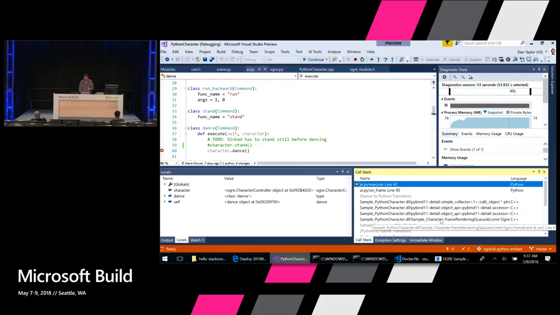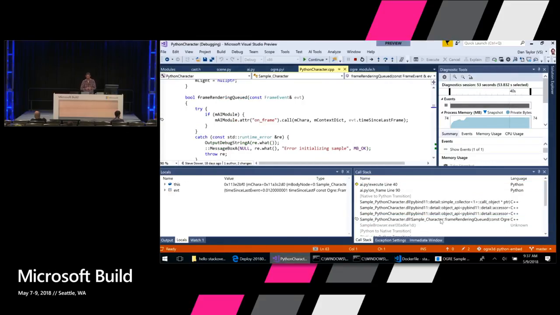I can also double click on one of the C++ frames here. This is where it's loading from C++ code. It's actually instantiating this Python module. Every single time it renders a frame, it calls into Python to say, what should I do? And then the Python code is controlling the game.